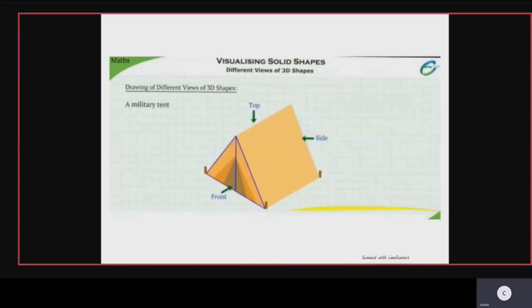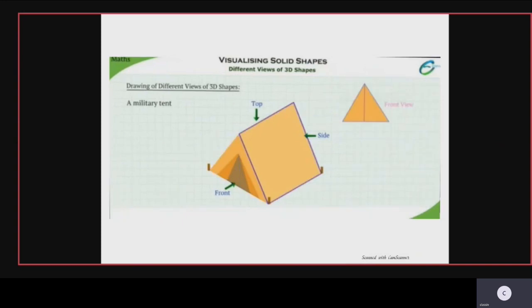Now let us see. The front shape is in the form of a triangle. You can even cut it down into two triangles or one triangle. So now it has been resembled here. The side shape is the shape of a square. Yes, it has been marked with blue, children. You can see it there.